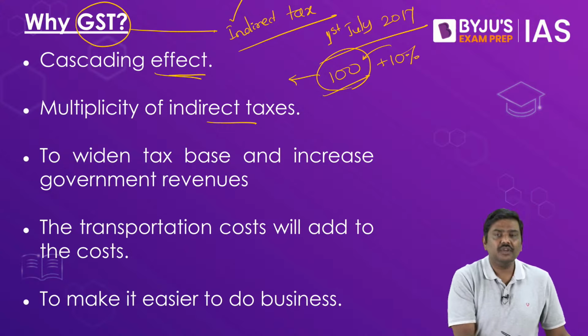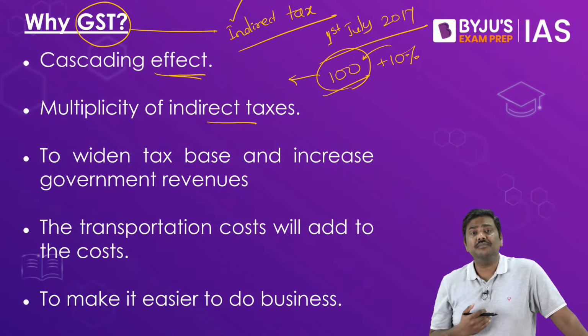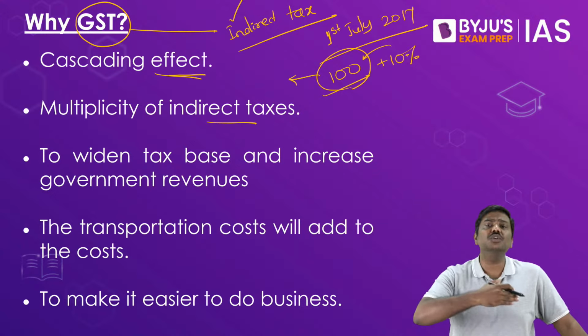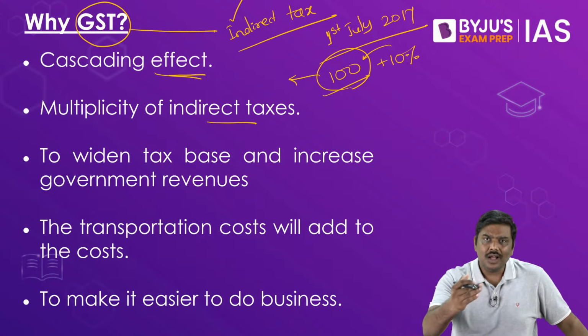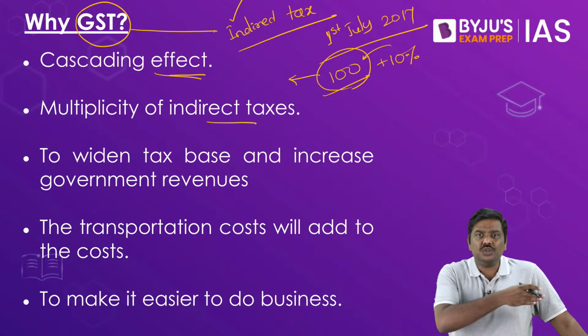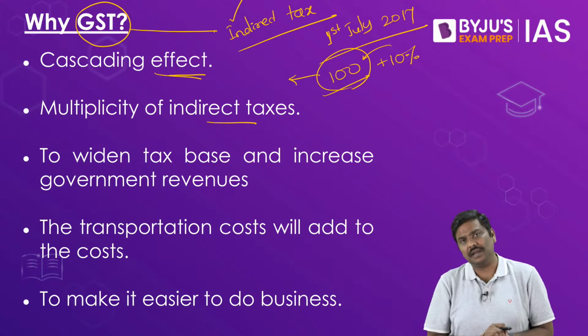So earlier, when there was a sales tax regime and excise duty regime, there was this issue of cascading effect. Whenever the goods were moving from one tax regime to another tax regime, cascading effect took place. Whenever the goods were being moved from one state to another state, cascading effect took place.